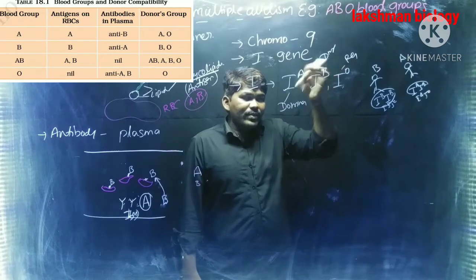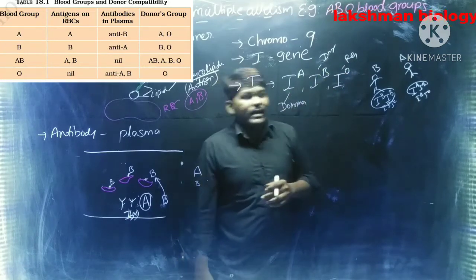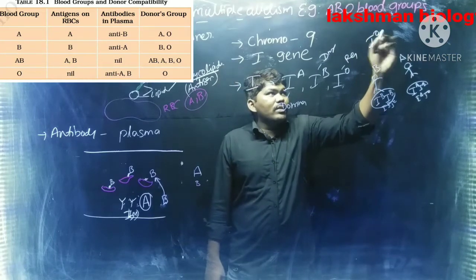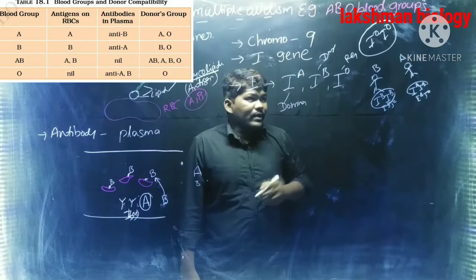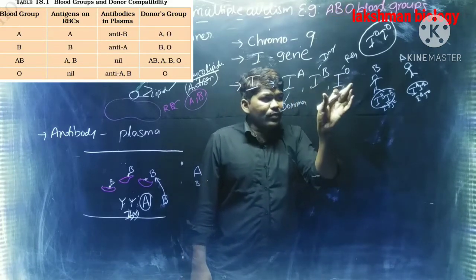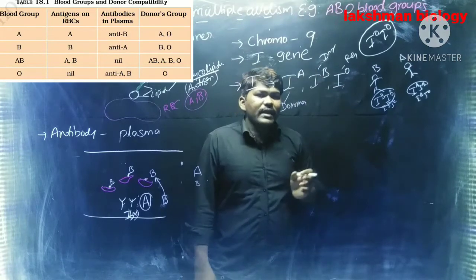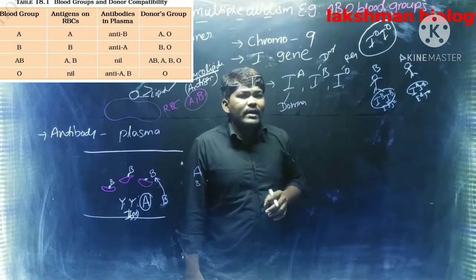When IA or IB is there, apart from IO, IO cannot express its phenotypic character. Only in homozygous condition does IO express its phenotypic character. If apart from IO any dominant allele, that is IA or IB, is there, then that dominant allele's character will be expressed.